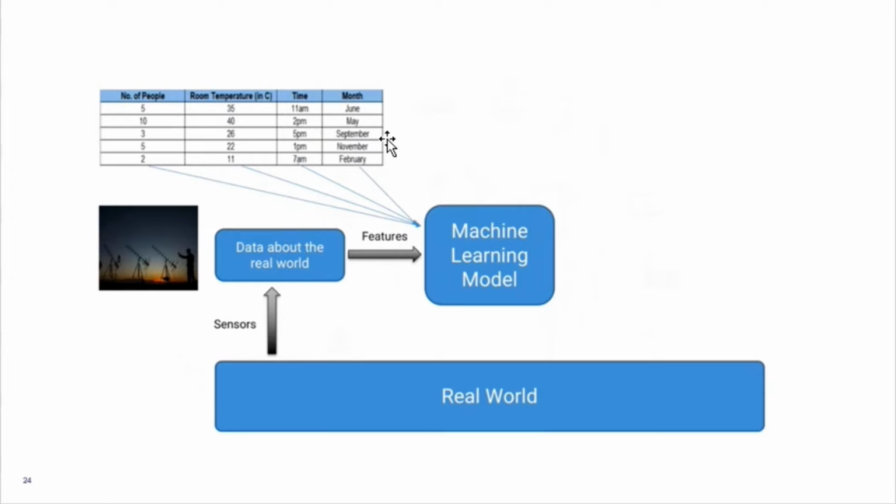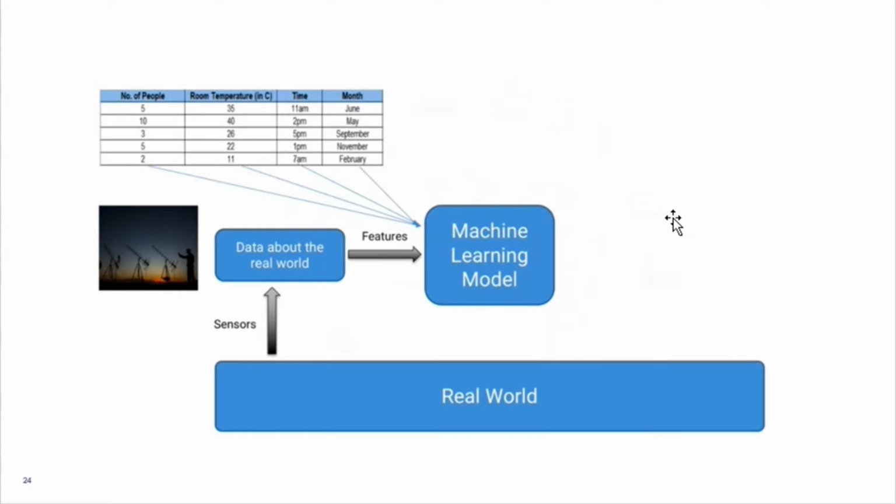Next, this machine learning model will take information from these features and run the model. This is done by using algorithms and techniques, which we will take a look at later, because that will be another topic. But right now, we'll just try to understand how it works.